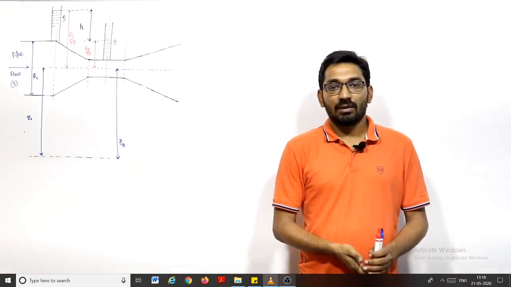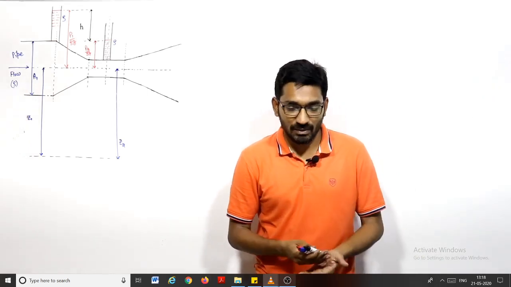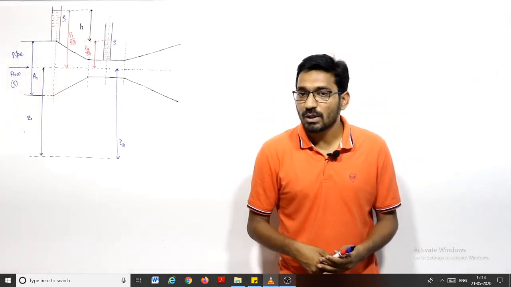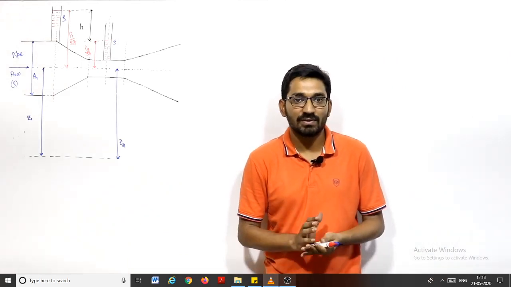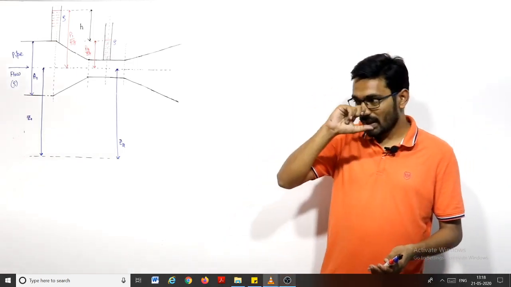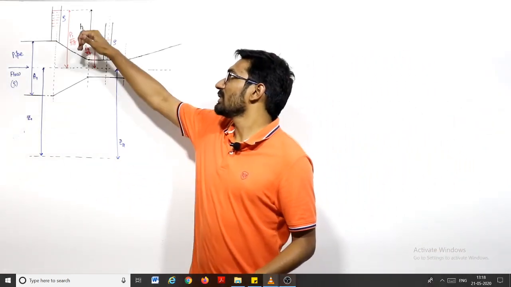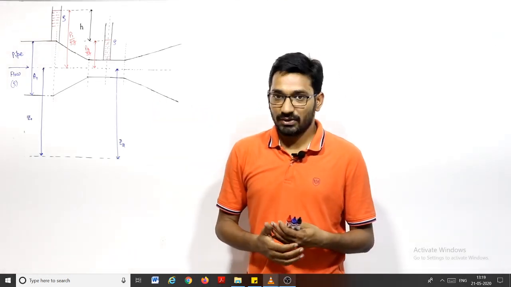Now we already saw the actual discharge and the theoretical discharge in case of the venturi meter, and we say that the discharge will be equal to under root 2gh into A1 A2 divided by under root of A1 square minus A2 square. Now the problem is to find this H. H is known as the piezometric head difference between point 1 and point 2. Now how to calculate this H?